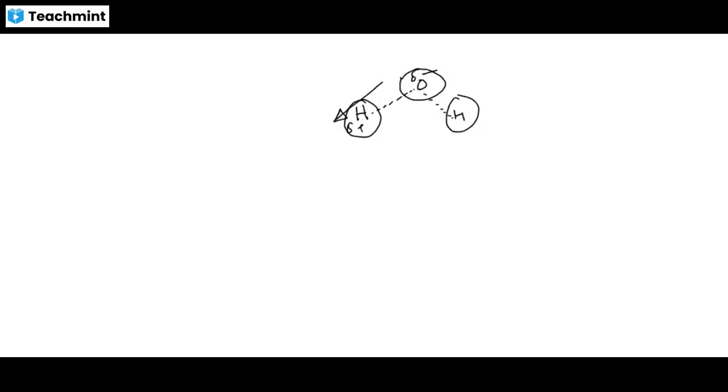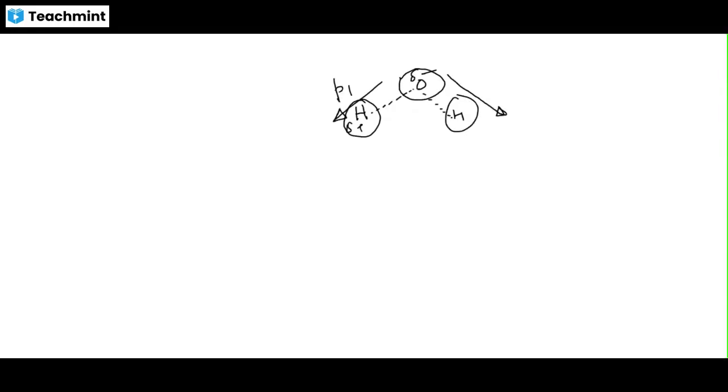Here is P1 and here is P2. So the net dipole moment is this one, P. This is the net dipole moment of this polar molecule. That means it is getting polarized.